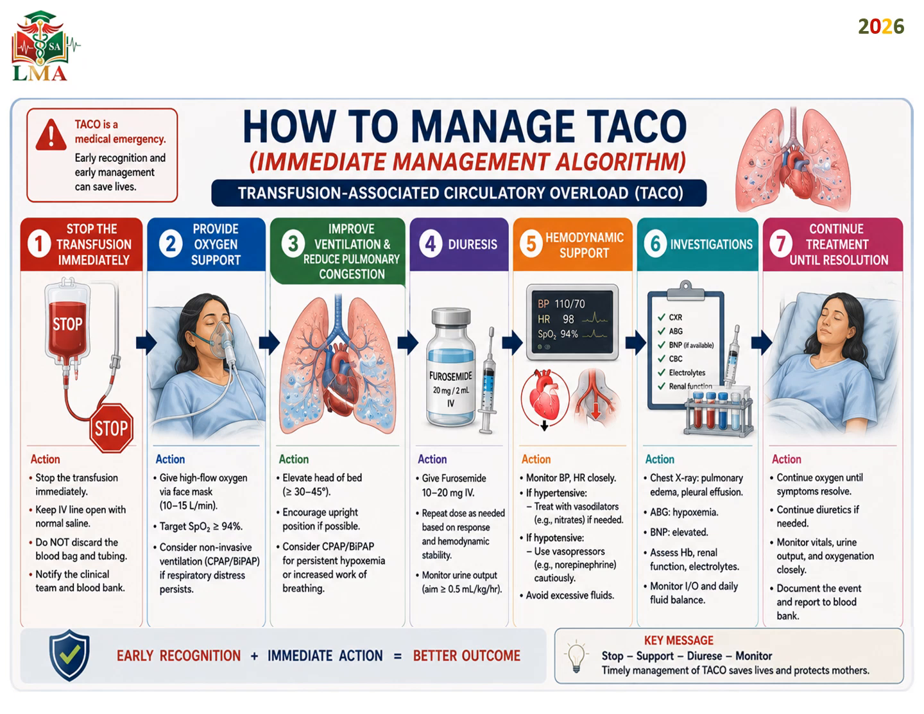The improvement: breathing and reduction in the distress, the oxygenation should be more than 95. It's a good sign, and a stable vital sign and blood pressure. Increased urine output more than 0.5 ml per kg body weight, improving chest X-ray findings, and improving overall clinical status. Remember that early recognition and immediate action give a better outcome. The key message: stop, support, diuretic, monitoring, and timely management of TACO save life and protect the mother.